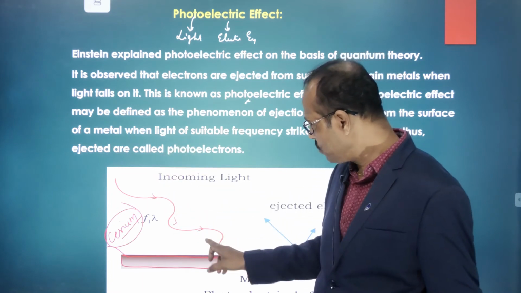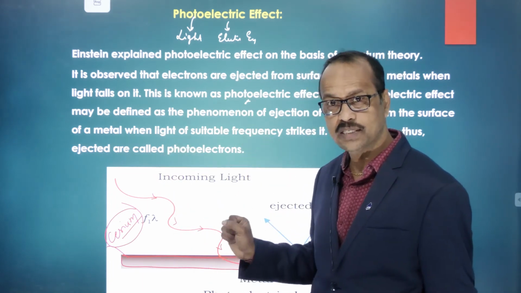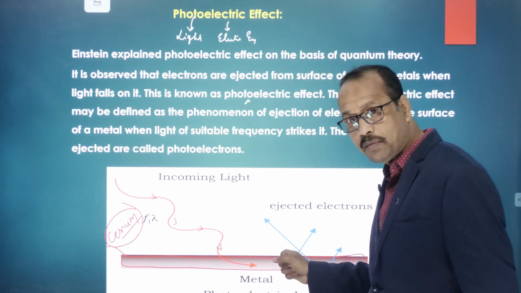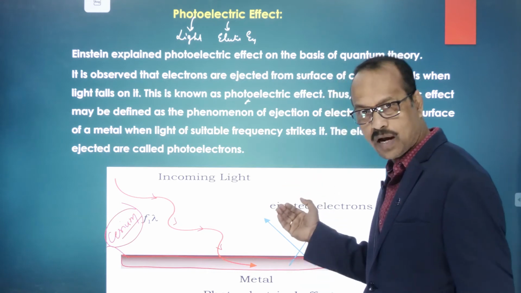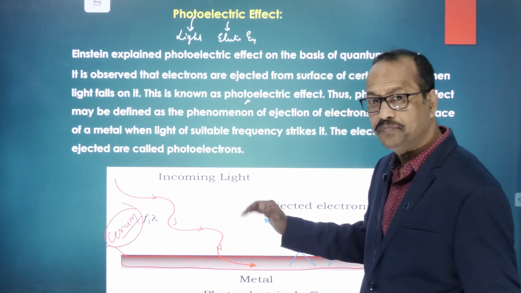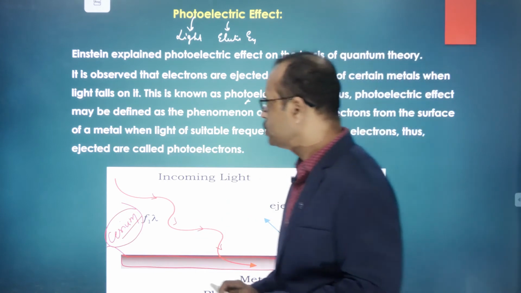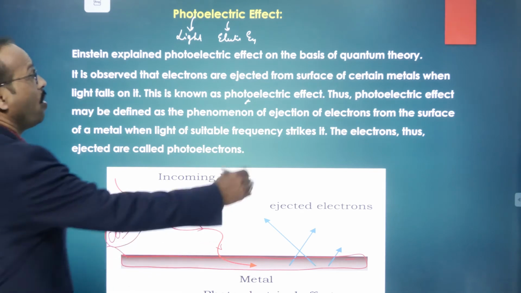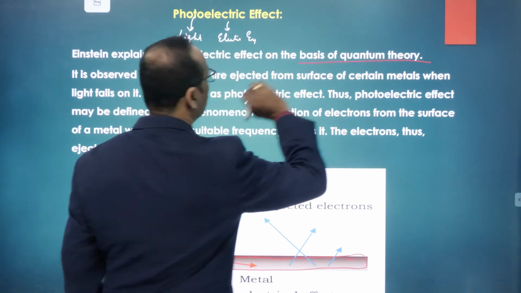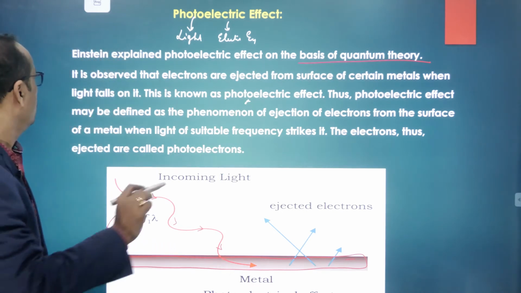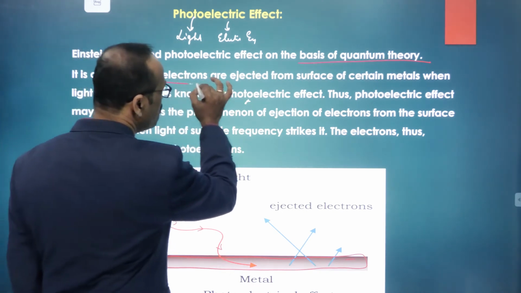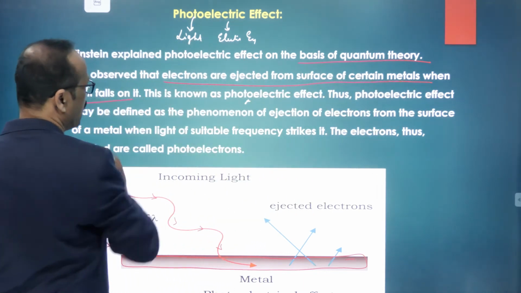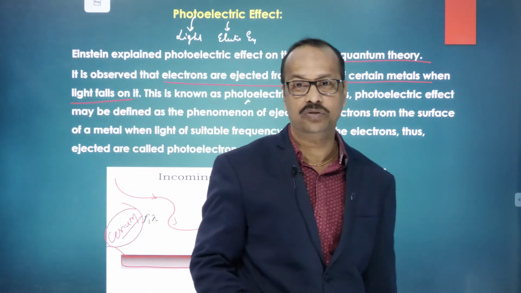So whenever light falls on the cesium metal, the energy of the light is taken by the electrons, and the electrons come out, and they can conduct electricity. Here Einstein explained the photoelectric effect on the basis of quantum theory. It is observed that electrons are ejected from the surface of certain metals when light falls on it. Did you understand, students?